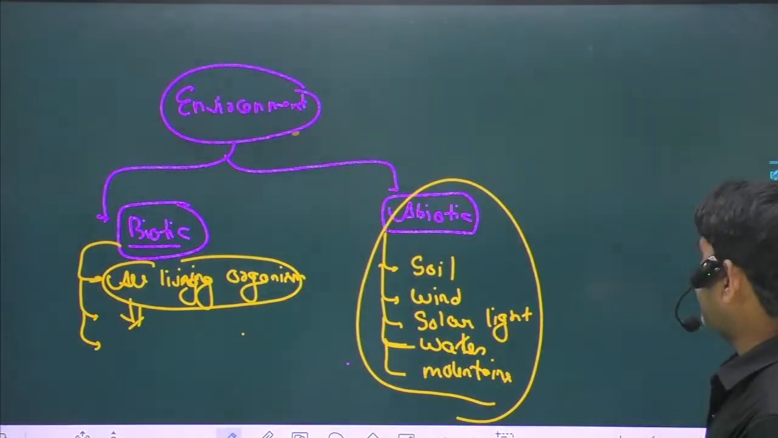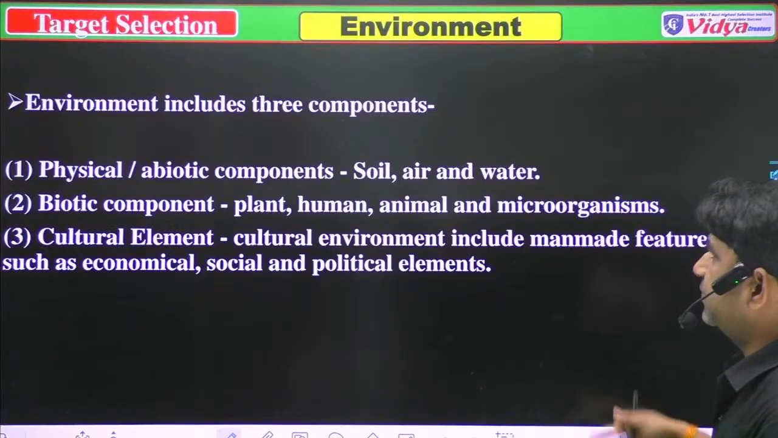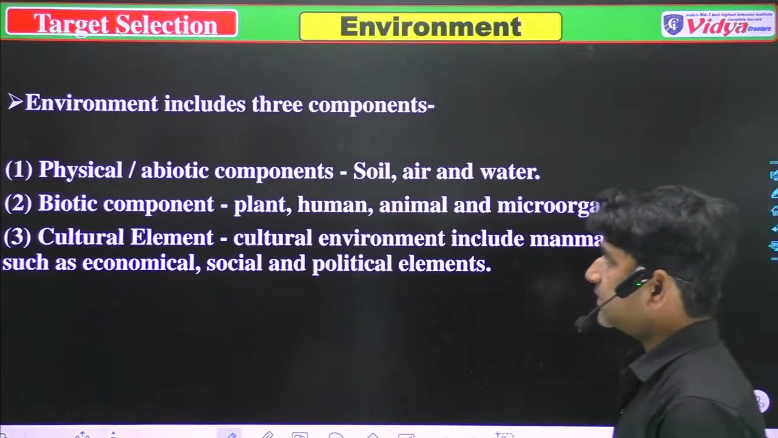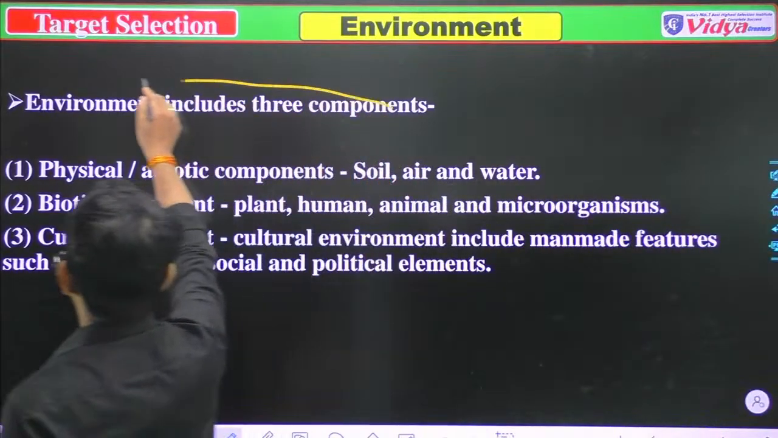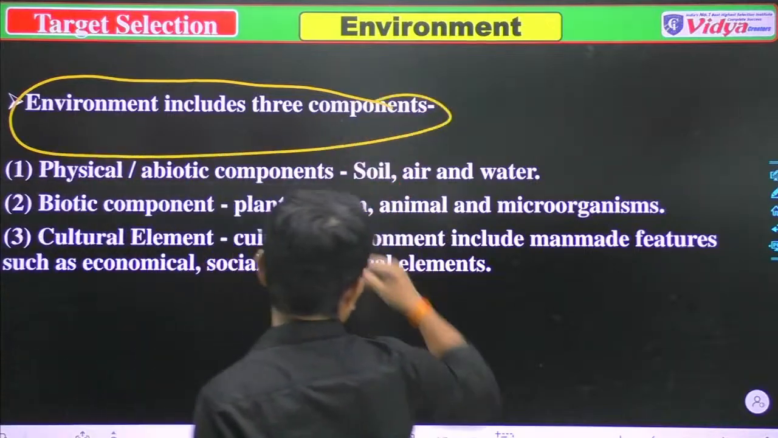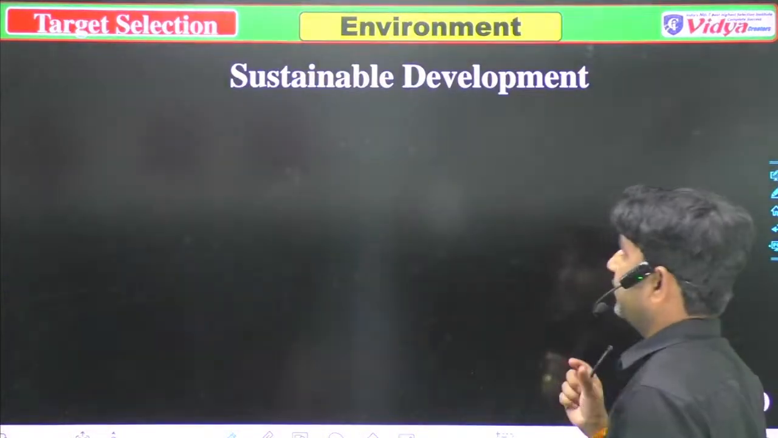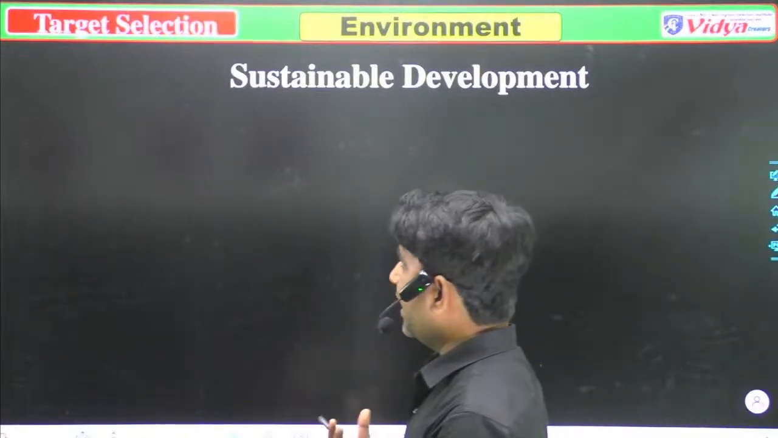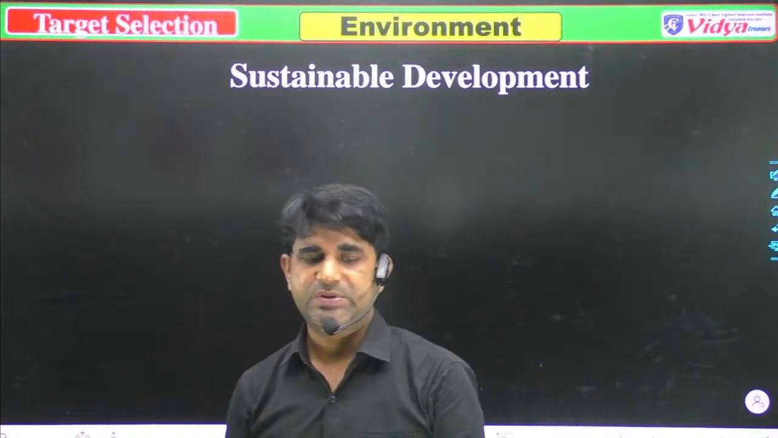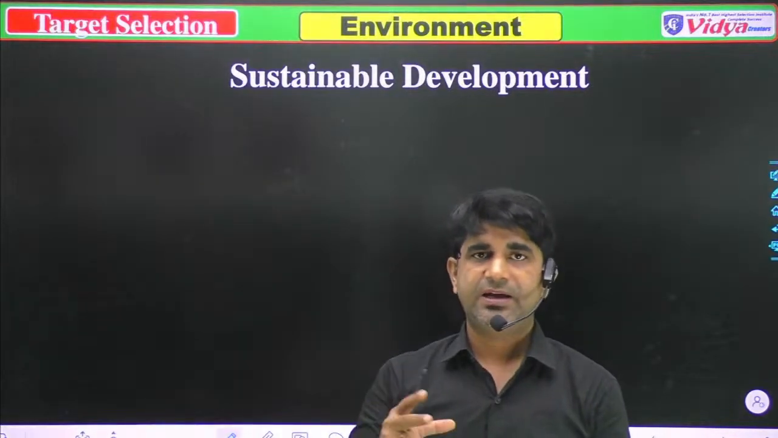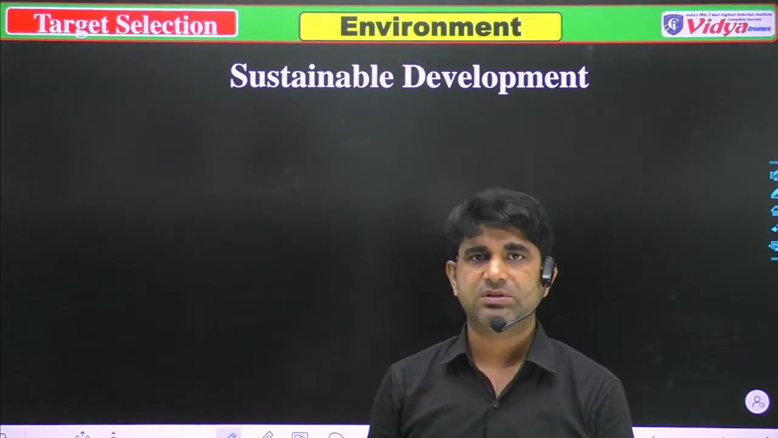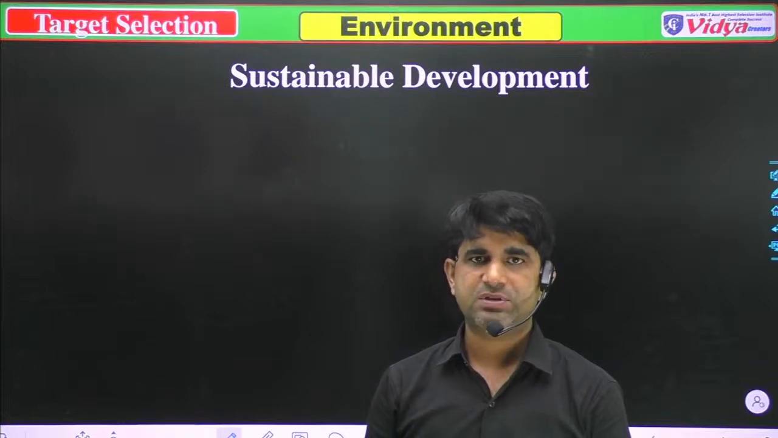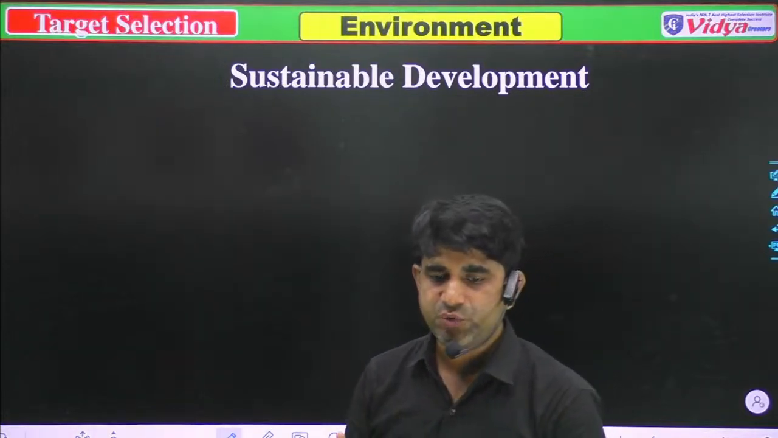In our next session we have to talk about sustainable development. As I told, these are the main components which I've talked about. So I think we should move to sustainable development, because it is a broader topic and it has been asked in many examinations. Sustainable development has some goals. That is why it has huge importance.